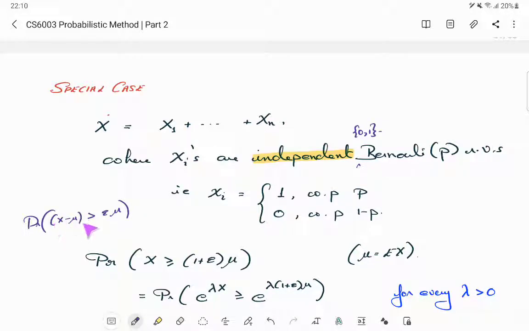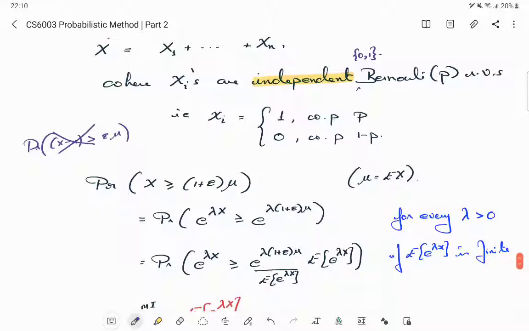One is that you don't have a magnitude here, so you'll have to have one bound for x minus mu and another bound for minus of x minus mu. And also this is not epsilon sigma, this is epsilon mu. Those differences are there, but in some structure, this is also a deviation bound. This is also a tail bound. That's all that I wanted to remark.